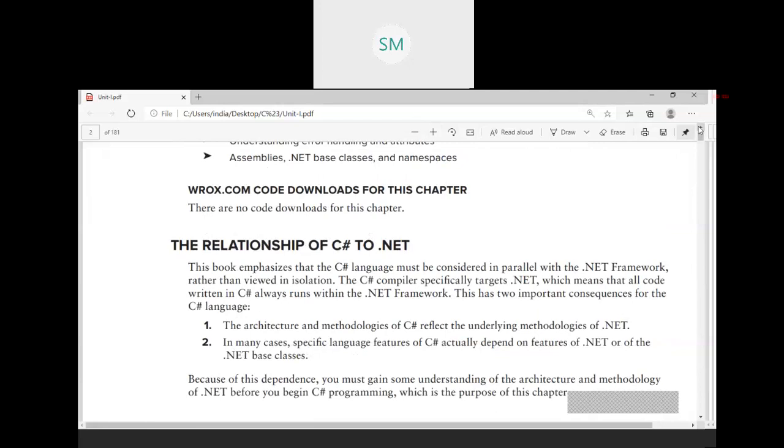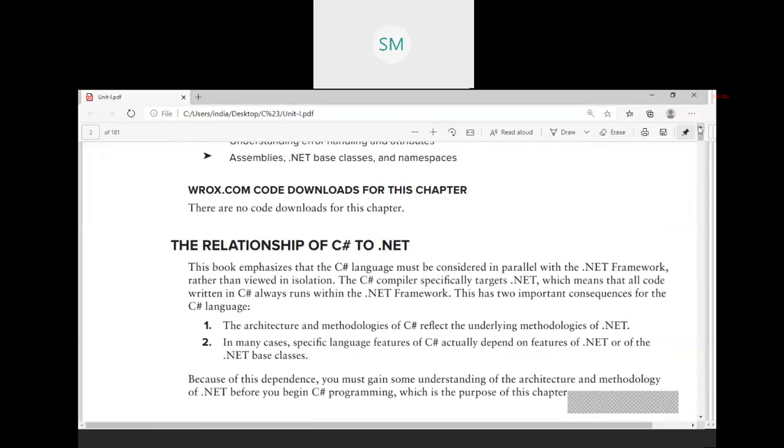First we'll see the relationship of C Sharp with .NET. Here there are two important points that you need to consider. First one is the architecture and the methodologies of C Sharp reflect the underlying methodologies of .NET.